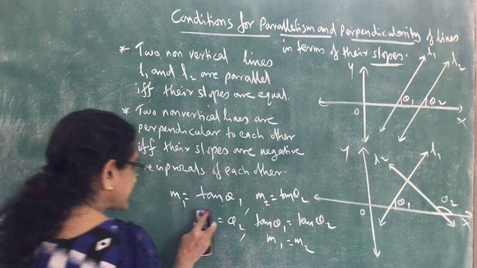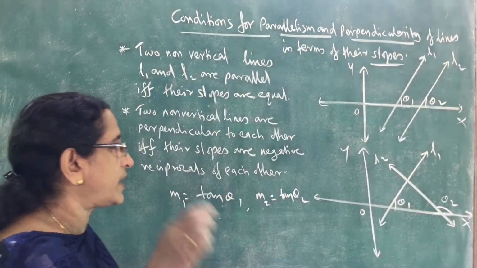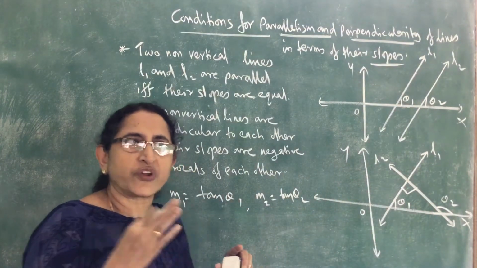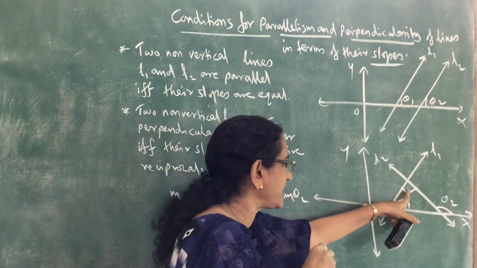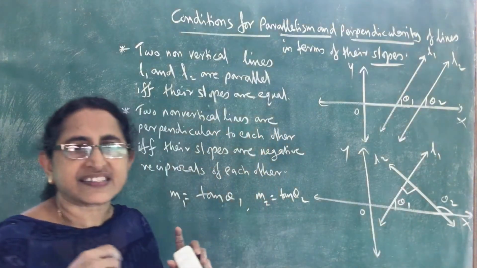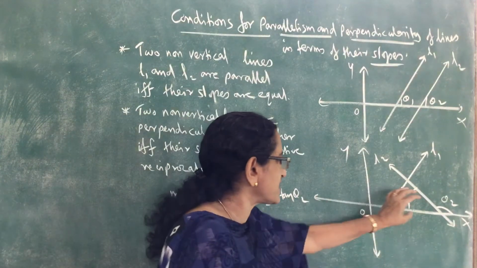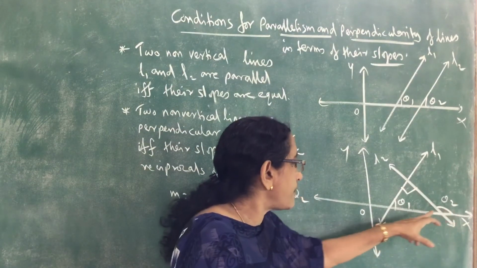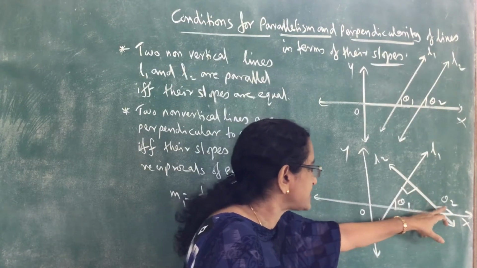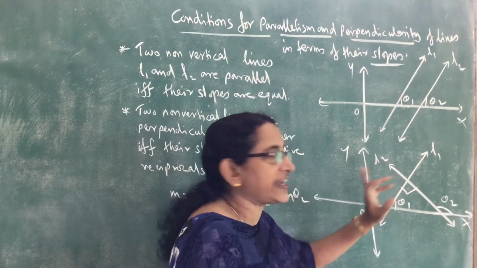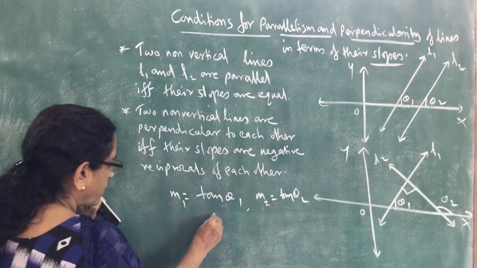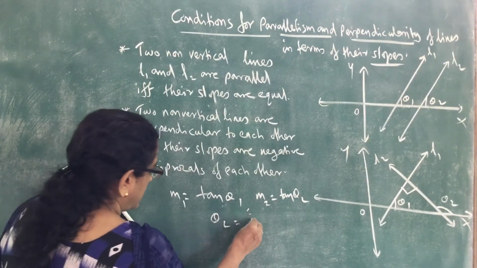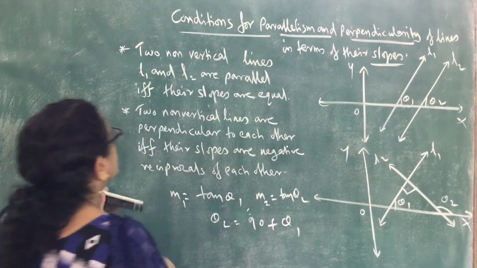And in the second case, if the lines are perpendicular, the angle between the lines is 90 degrees. They are perpendicular to each other, so this angle is 90 degrees. So we know by exterior angle property, when we consider this triangle, exterior angle theta 2 will be equal to the sum of the interior opposite angles. So theta 2 equals theta 1 plus 90, or 90 plus theta 1.